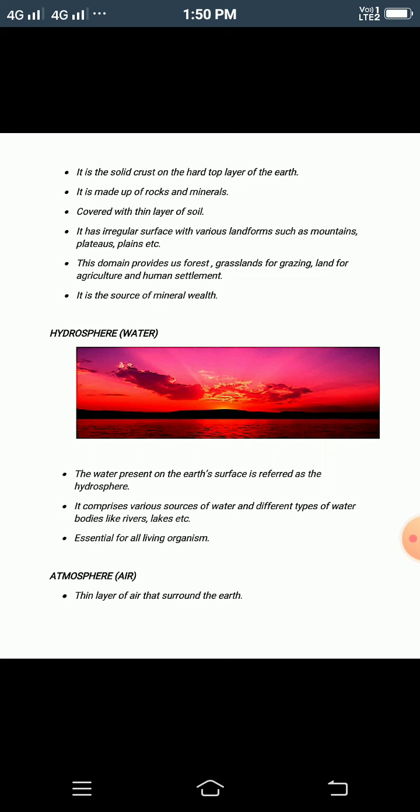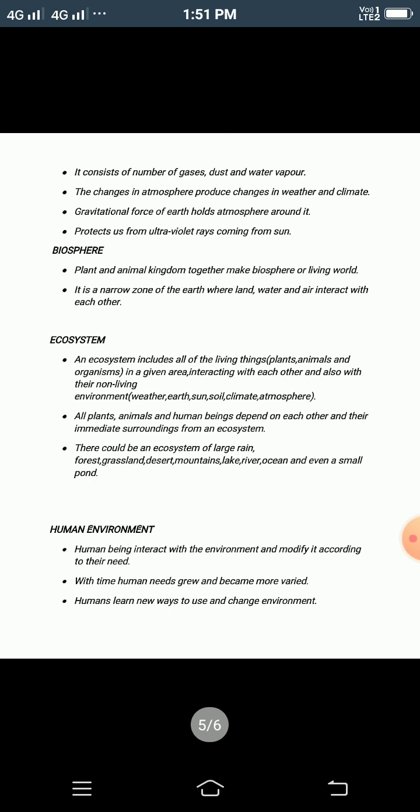Now we'll be moving to the next topic, that is atmosphere. What is the atmosphere that we are talking about? We are talking about the air which we breathe. It is a thin layer of air that surrounds the earth. That is, it is a thin blanket over the earth's surface. And it consists of a number of gases, dust and water vapor.